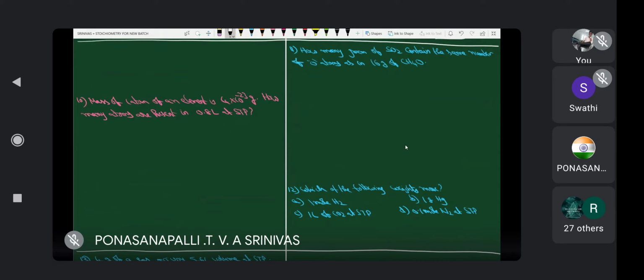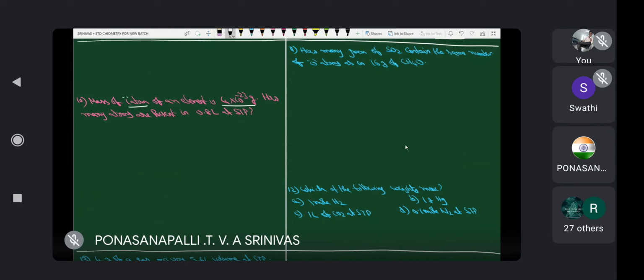Next. The mass of one atom of an element is 4 into 10 power minus 23 grams. How many atoms are present in 0.8 liter at STP? Here the mass of one atom is this one.